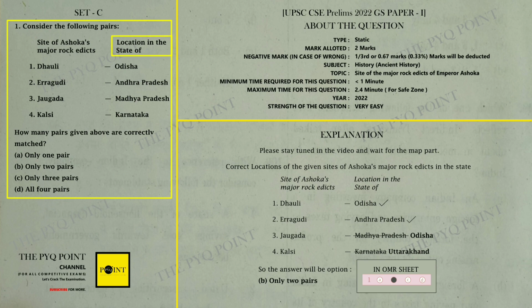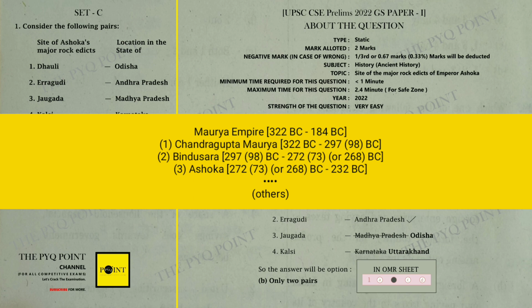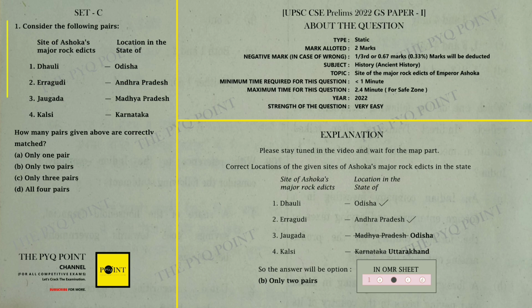Okay? After his father Bindusar, Emperor Ashoka was the third ruler of the Maurya Empire, who ruled from 272 BC or 273, or in some resources it is from 268 BC till 232 BC. He also got many rock edicts, pillar inscriptions and some caves built during his reign, and this is where this question has been asked. Now let's look at the question.